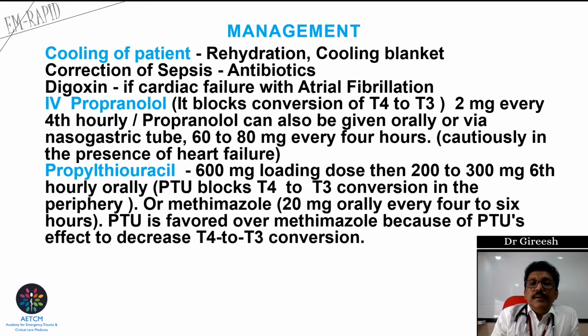IV propranolol can be tried. If IV propranolol is not available, we can use any other beta blocker like metoprolol, or IV verapamil can be tried, because the patient will have supraventricular tachycardias, tachyarrhythmias, or atrial fibrillation with cardiac failure. Remember, the cardiac failure is due to the tachycardia or atrial fibrillation, not because of anything else. He does not have any dilated cardiomyopathy. If you control the tachyarrhythmia, probably we can reverse the cardiac problem.